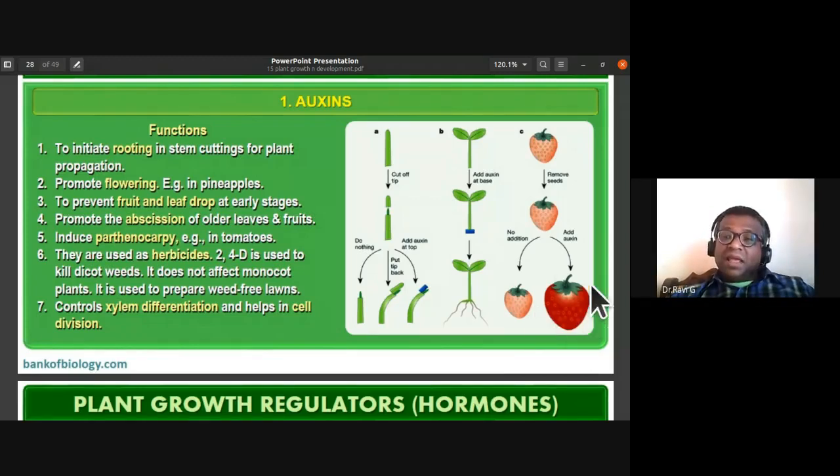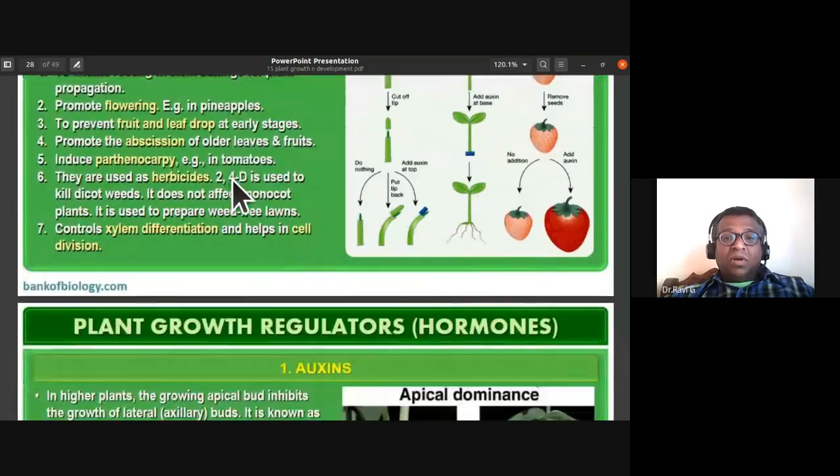Okay, they enlarge. So without auxins, with auxins, you have the seedless variety because the fruits are formed without fertilization. Without auxins, there is the seed variety. And larger development of fruit is also there. Okay, so these are all the properties of auxins.